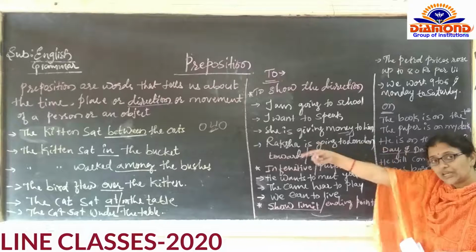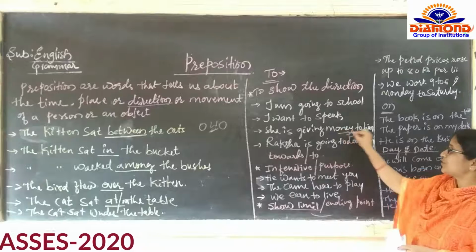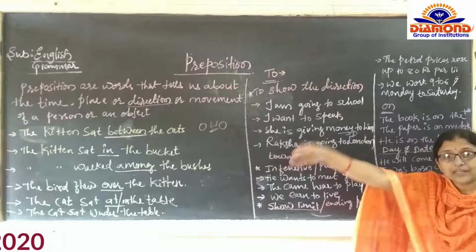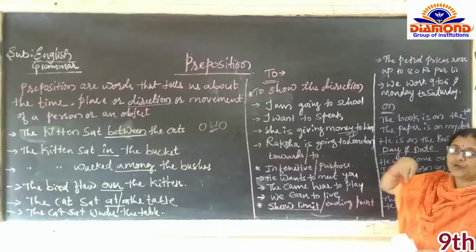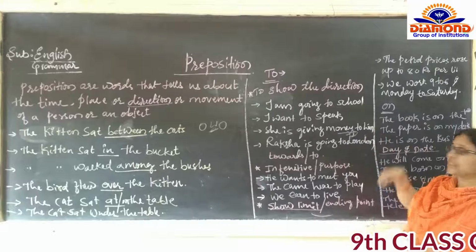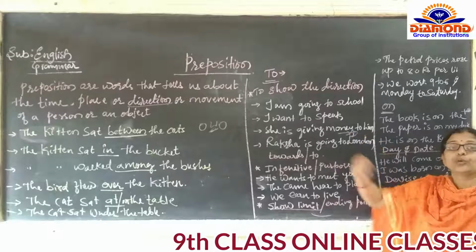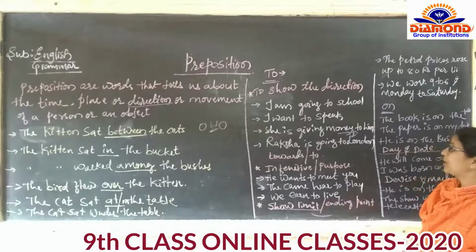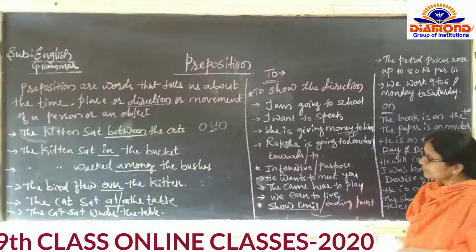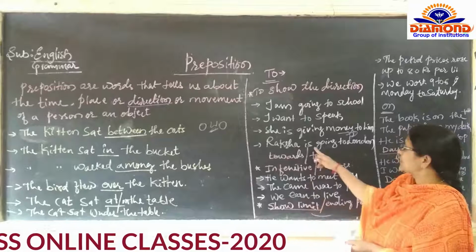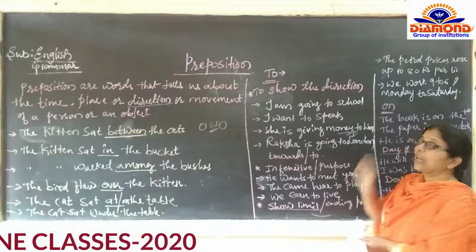Money, to whom are they giving it here? They are giving it to him. It means it's going to show the direction towards him. We don't know him. Who is him? This person. So she is giving money to him. She is giving money to him. The next example, Raksha is going to London.